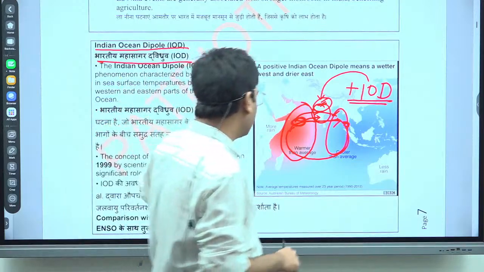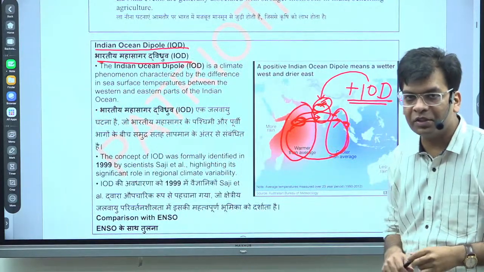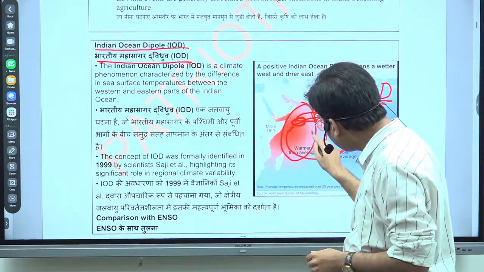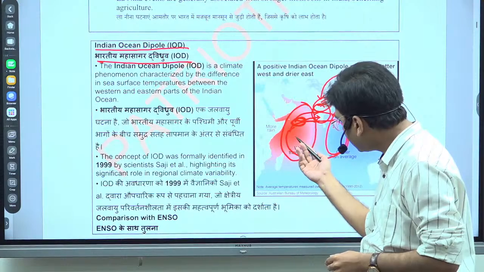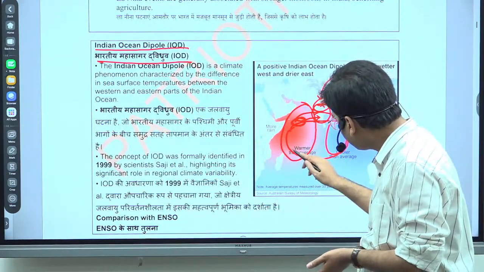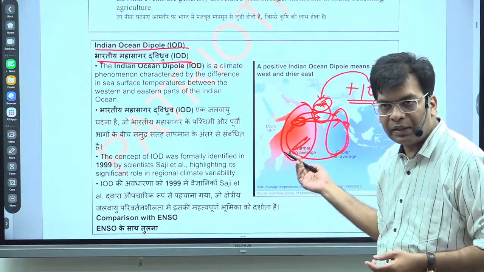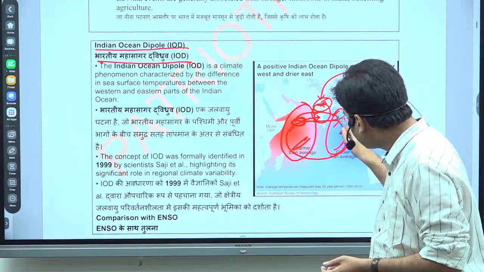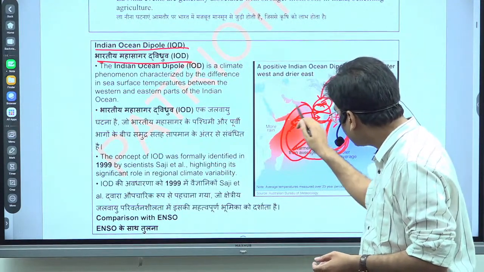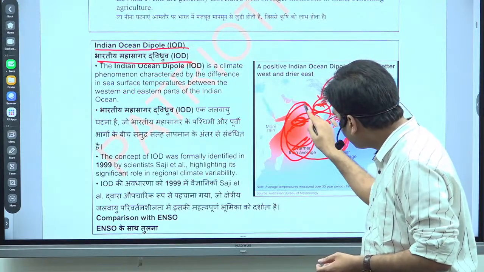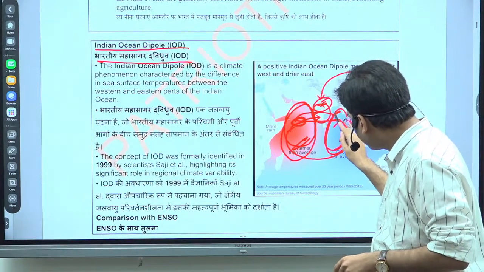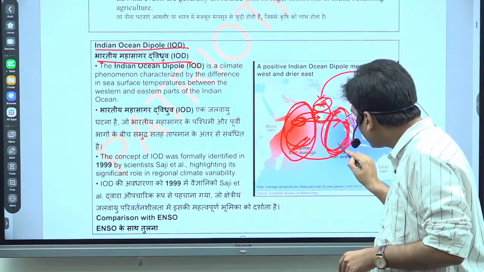To reduce your confusion, be clear that positive means the temperature in this area will be high. This is the red, because whenever you warm anything, it becomes red. And here it is cool, this is the blue. So positive IOD means the western side of the Indian Ocean will be warmer, and the eastern side of the Indian Ocean will be cooler.